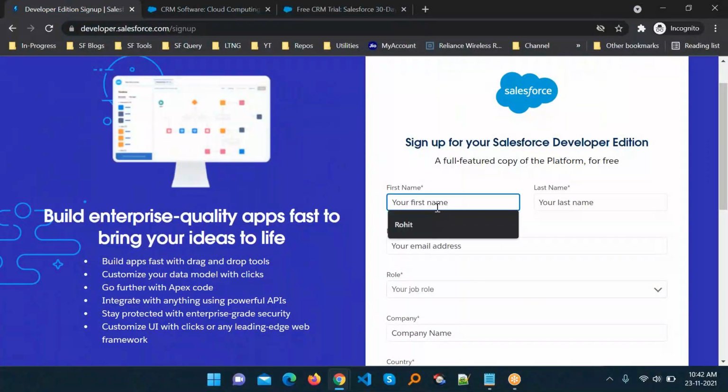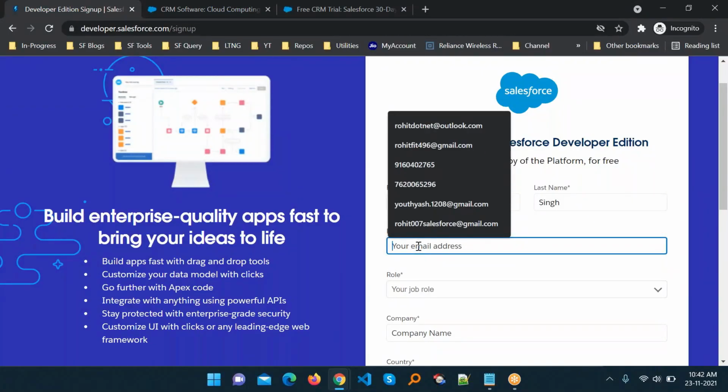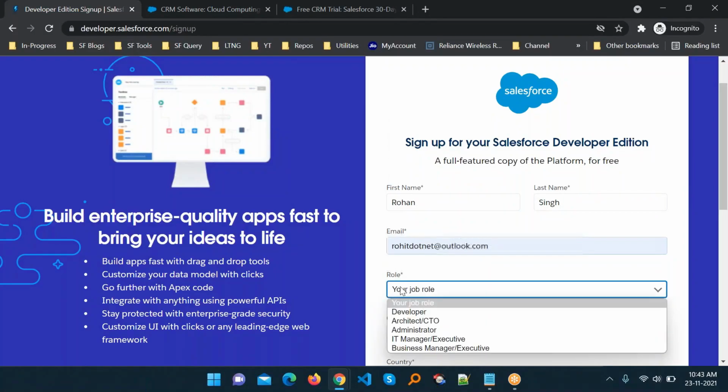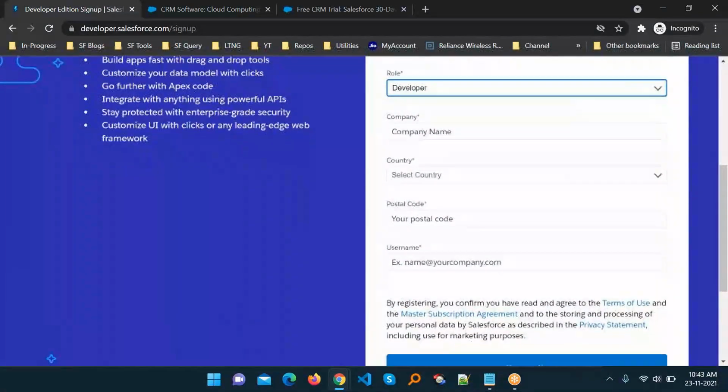So let me put down here, Rohan, then Singh, then email ID. You can put any email ID as you want. For now let me choose this one. And which role you have, I have this role.